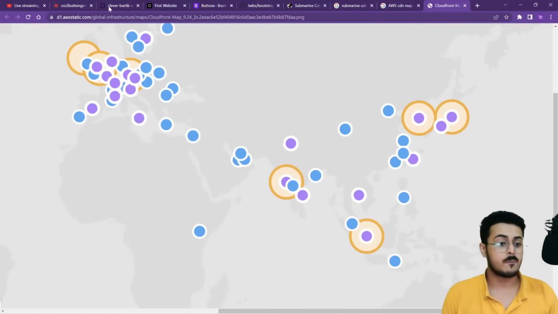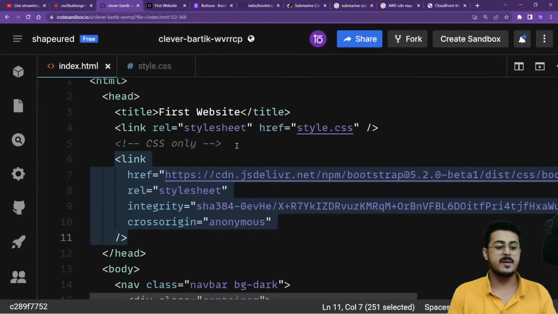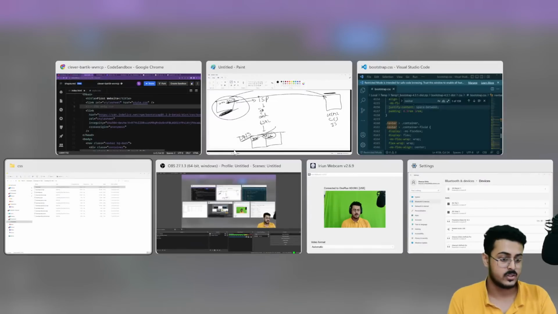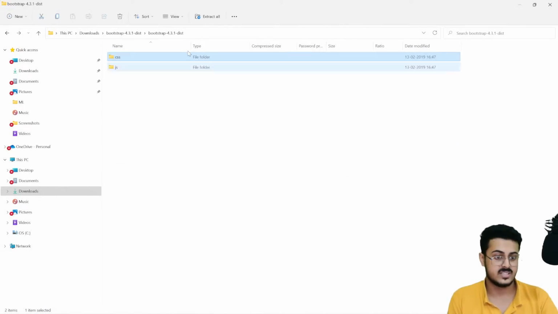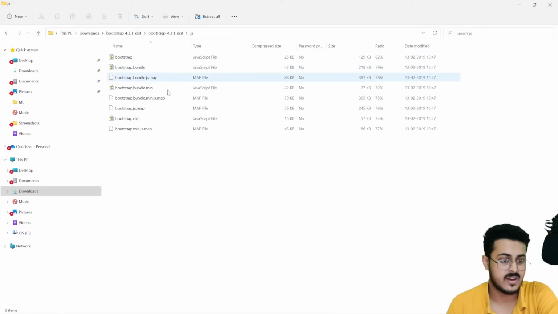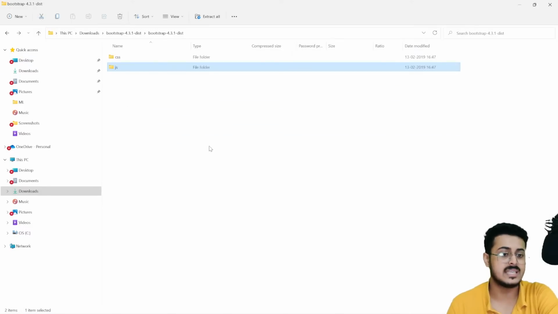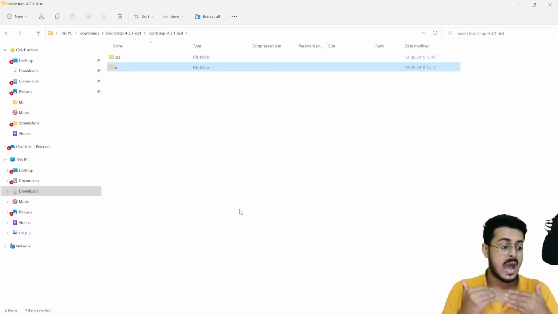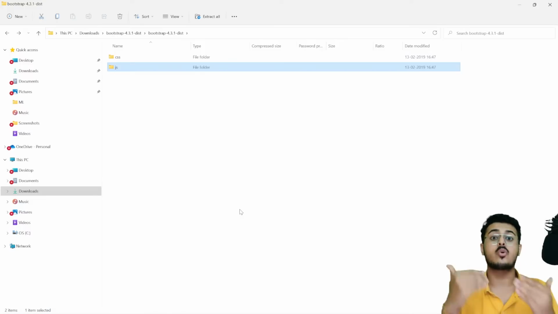So now coming back to your code, you will be able to understand how this works. Bootstrap is nothing else but files, as we have already seen right over here. These are the Bootstrap files, guys. It has CSS files and it has JavaScript files as well. To be able to utilize those CSS and JavaScript files, you need to have them inside your code itself.